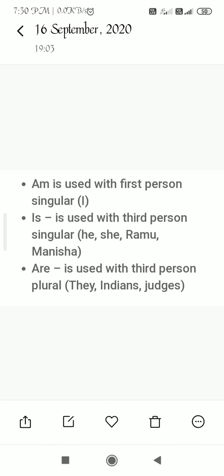Then is are. Are is used with the third person plural. Are is always used with the third person plural. Like they are playing in the ground. Indians are native of India. Judges are present in the court.